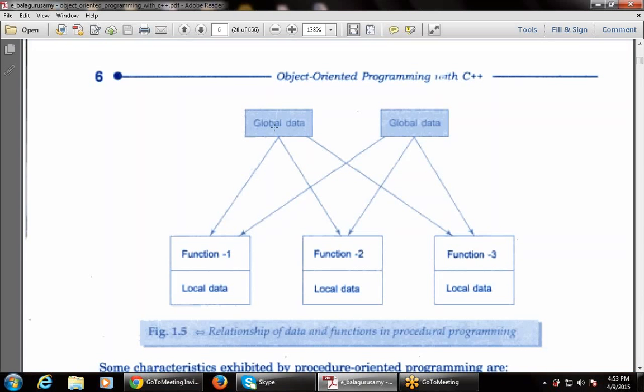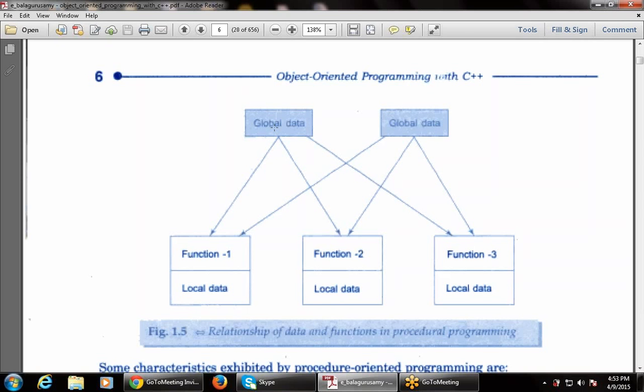As I told you, there is global data, and there is local data within function 1. Global data can be accessed by any function, or by any variable that is used in the program. But local variables are used only in the block in which they are specified.